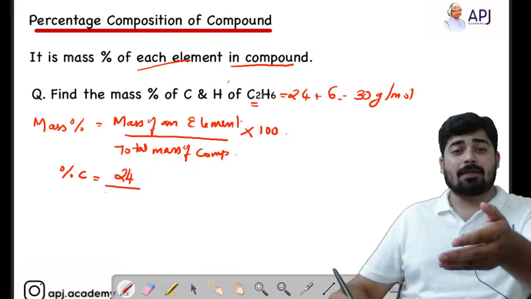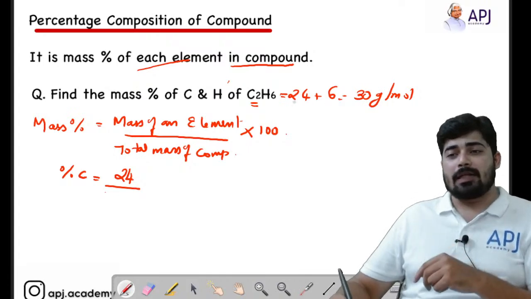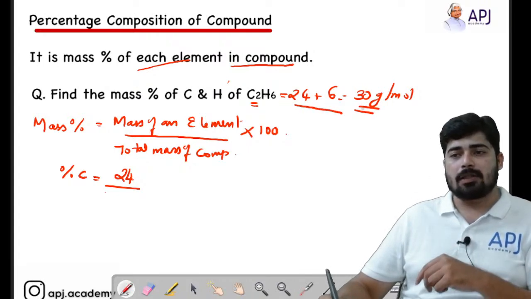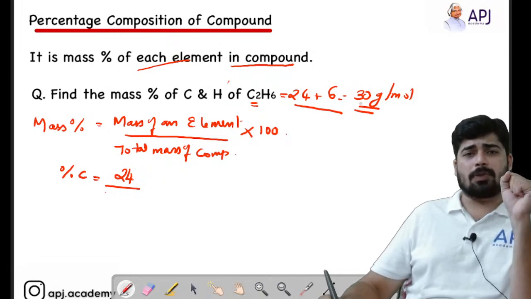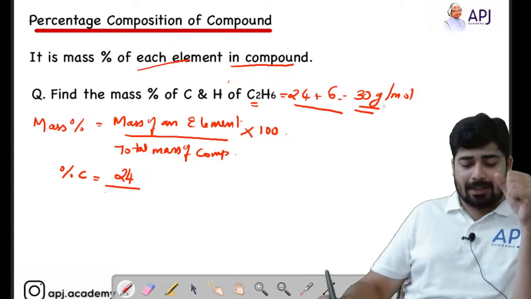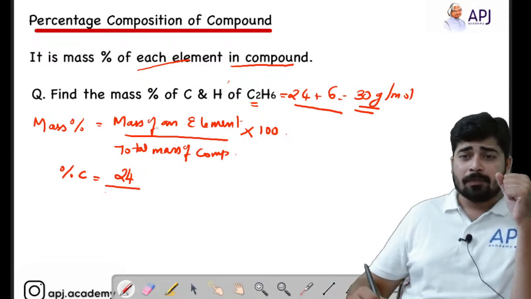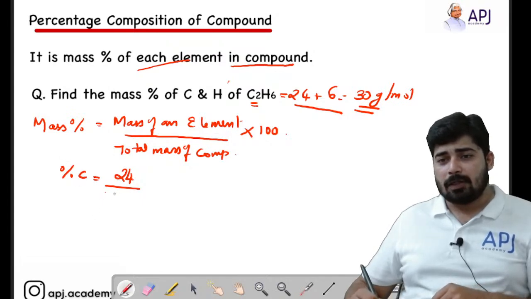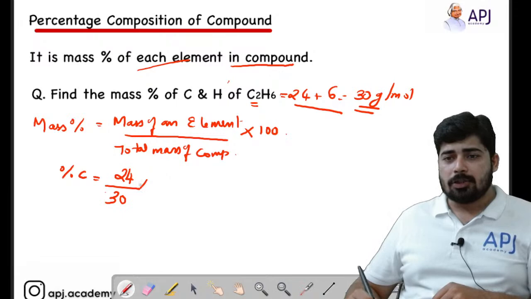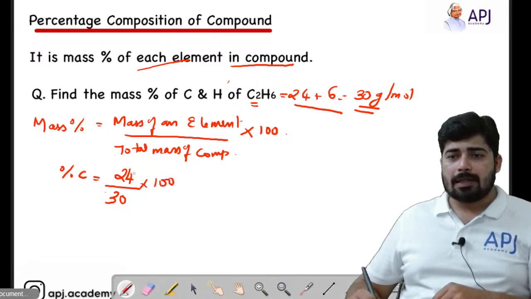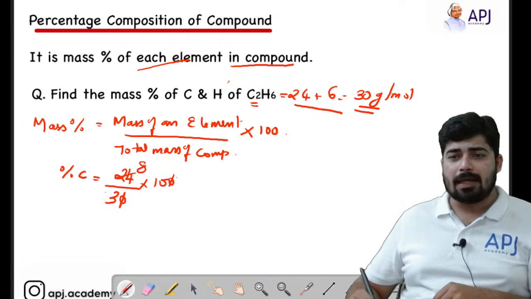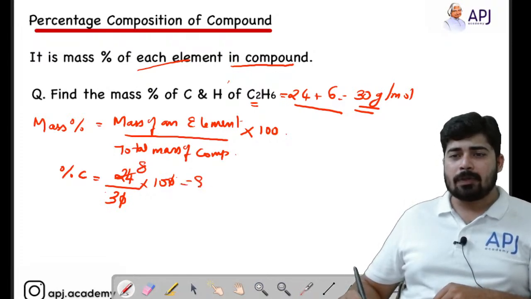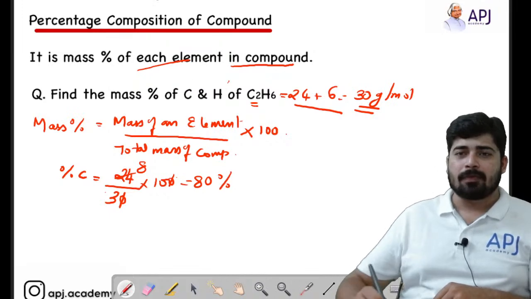There are 6 hydrogen atoms, so 6 into 1. So in total we get 12 plus 6, so the molecular mass of C2H6 is 30 gram per mole. Is that clear? So what is the percentage of carbon? Percentage mass of carbon is 24 divided by 30 into 100. I can cancel a 0 over here, and I can cancel 24 by 3. 24 by 3 is simply 8. So the mass percentage of carbon is 80%, right?